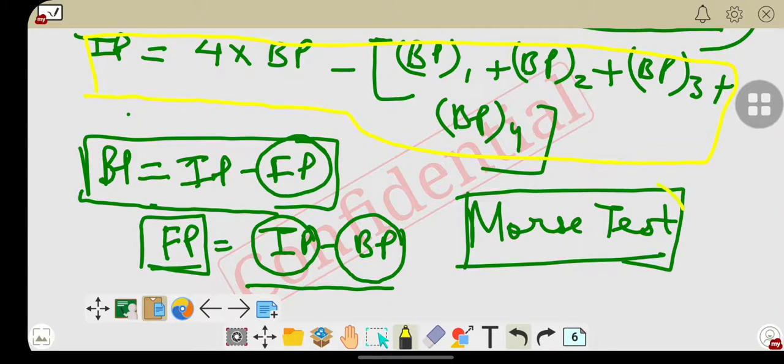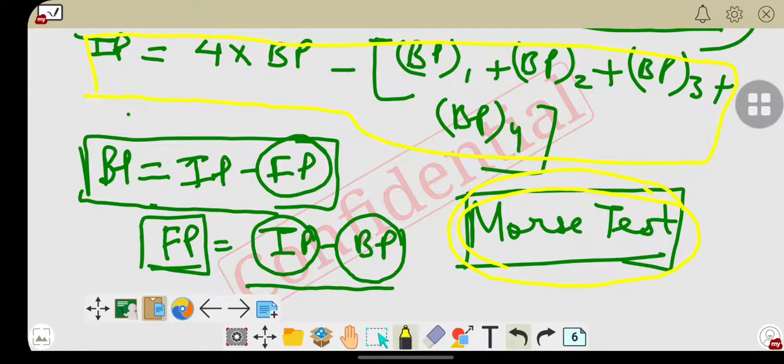The Morse test is applicable only on multi-cylinder engines. A single cylinder engine is not suitable for this, because how can we stop the mechanism of the spark plug? Power development should be continuously there in the other cylinders of the IC engine.